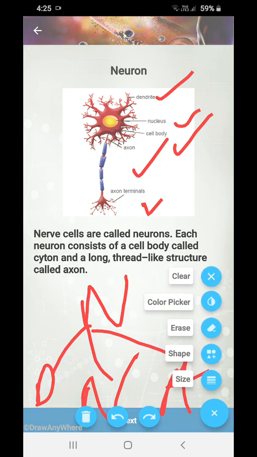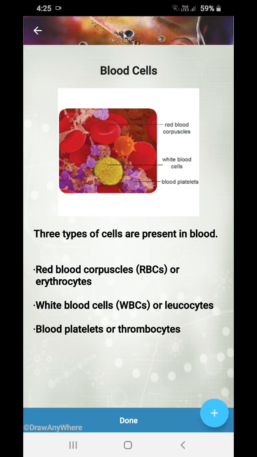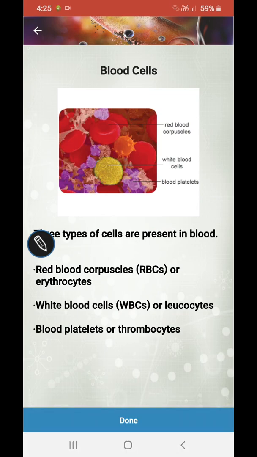Next, you have three types of cells that are present in blood: RBCs, WBCs, and blood platelets. So blood is a connective tissue. You all know it's a CT, connective tissue. RBC, WBC, blood platelets. It's a very complex thing.